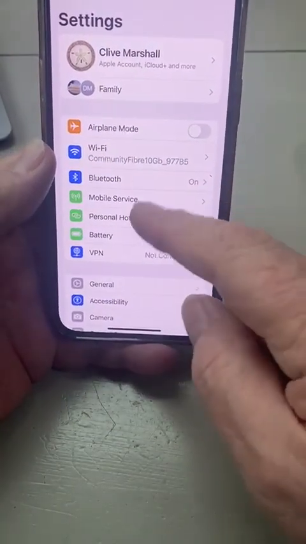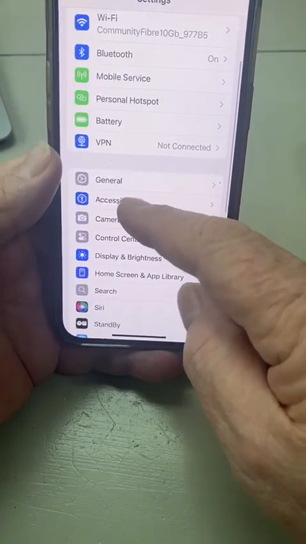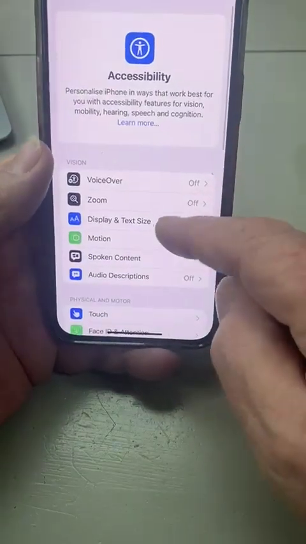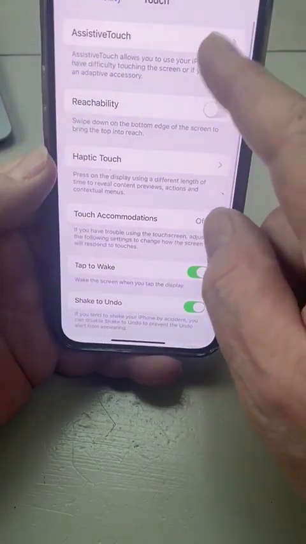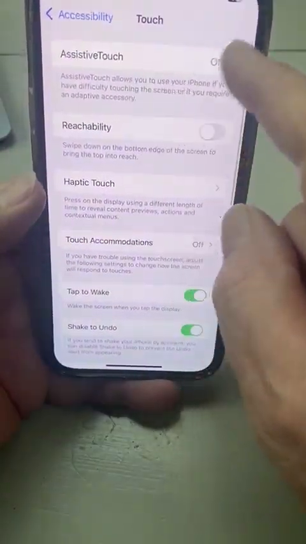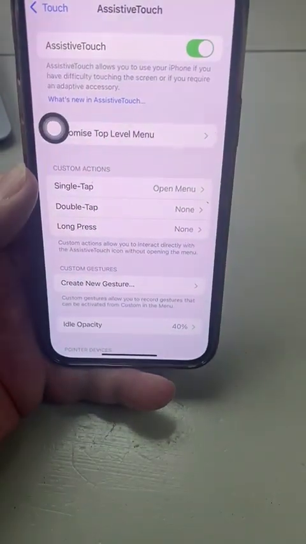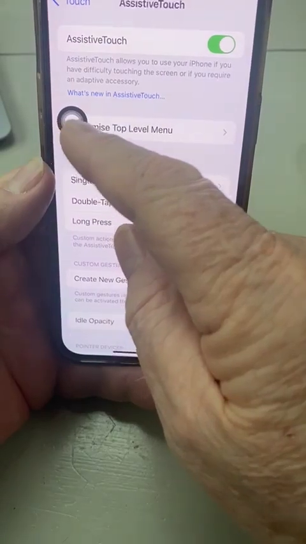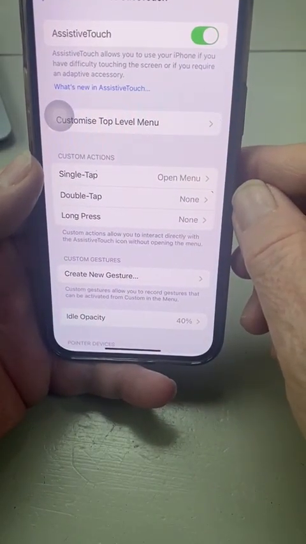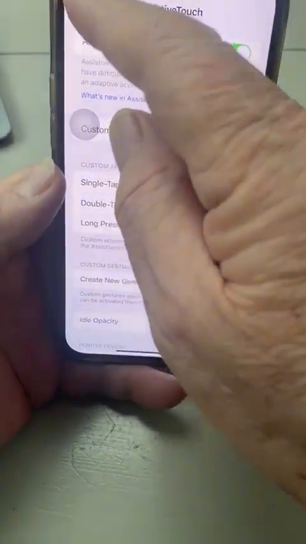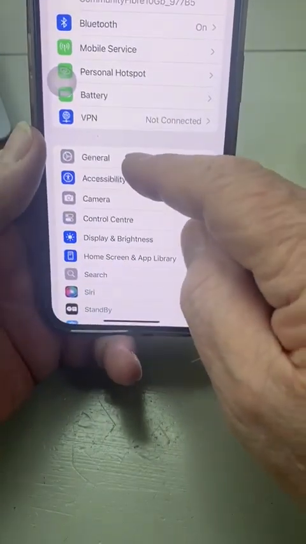So what you do is you go to Settings, and then you go to Accessibility, and you scroll down to Touch. And then you go up to the top and you turn on AssistiveTouch. So there it is, it's turned on now, and that little dot appears there. Once that's done, you then go back to Settings and you go to General.